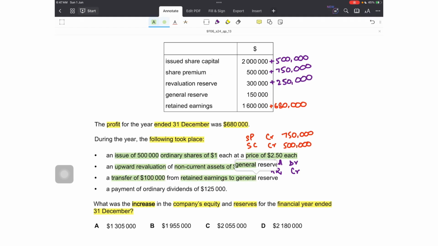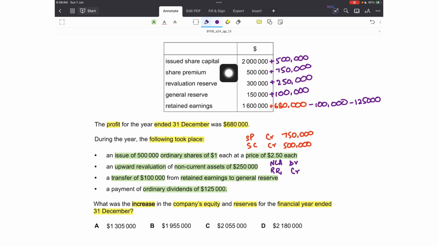Third, a transfer of 100,000 from retained earnings to general reserve. So from one reserve to another reserve. Retained earnings would be subtracted 100,000 and this will be added to the general reserve of 100,000. Last is a payment of ordinary dividends of 125,000. Where are they paid from? From the retained earnings, so minus 125,000. So what was the increase?